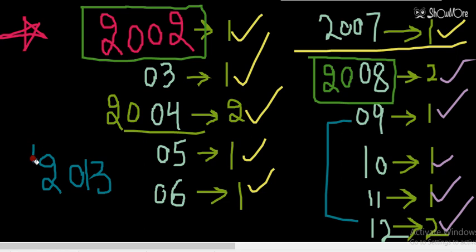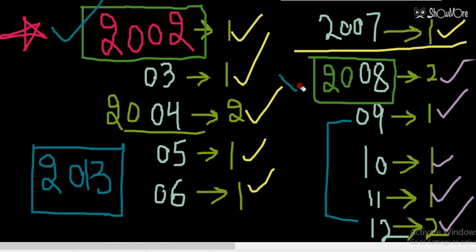So from this question we can conclude that the calendar of 2002 can be used in 2008 as well as it can be used in 2013.